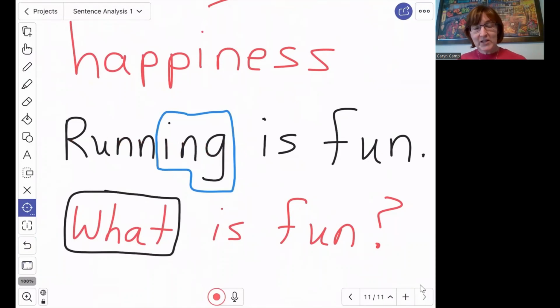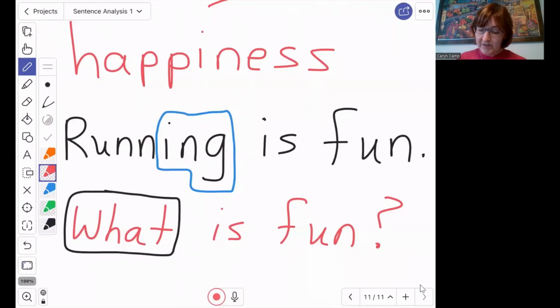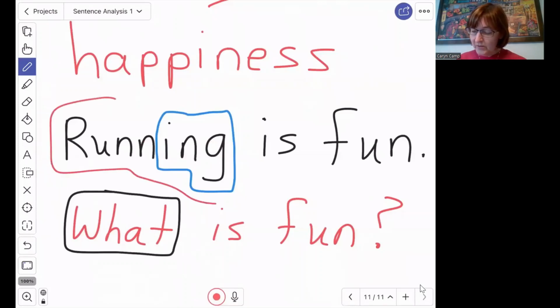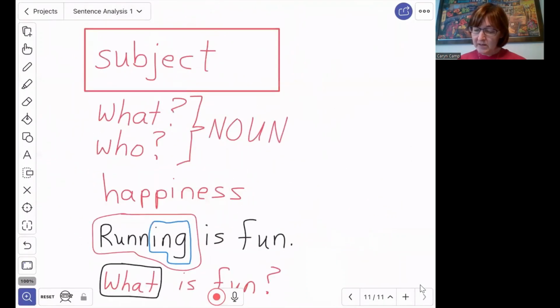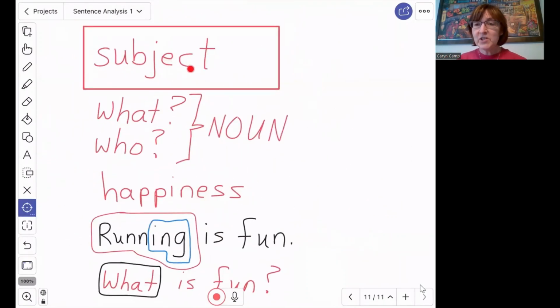We're not actually doing it right now. We're just talking about it or thinking about it. This is the subject of the sentence. So an ing verb can actually be used as a noun if we're just talking about the idea of it. And here it's the answer to the question, what is this sentence about? It's the subject of the sentence. And a subject has to be a noun.